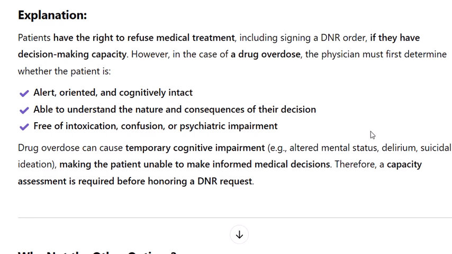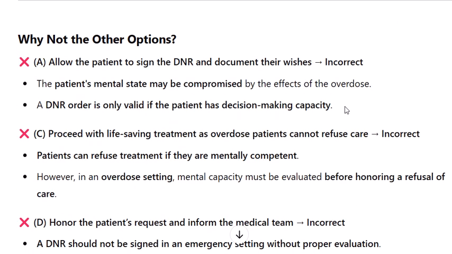Why not the other options? A. Allow the patient to sign the DNR and document their wishes. Incorrect. The patient's mental state may be compromised by the effects of the overdose. A DNR order is only valid if the patient has decision-making capacity. C. Proceed with life-saving treatment as overdose patients cannot refuse care. Incorrect. Patients can refuse treatment if they are mentally competent. However, in an overdose setting, mental capacity must be evaluated before honoring a refusal of care.